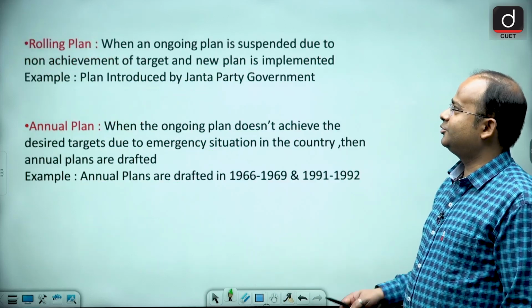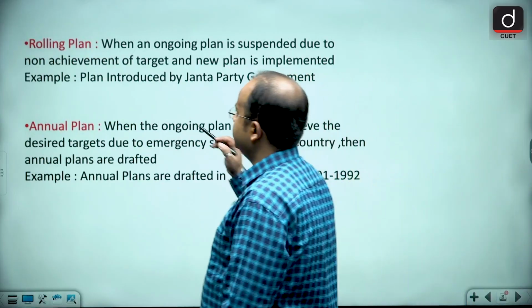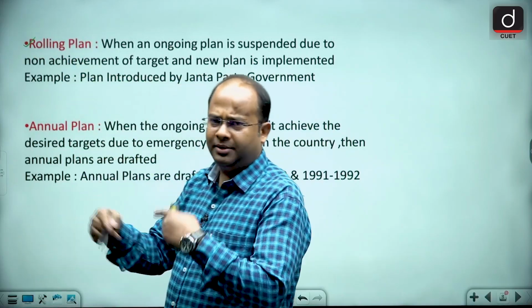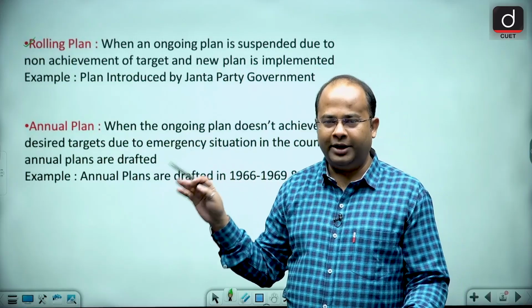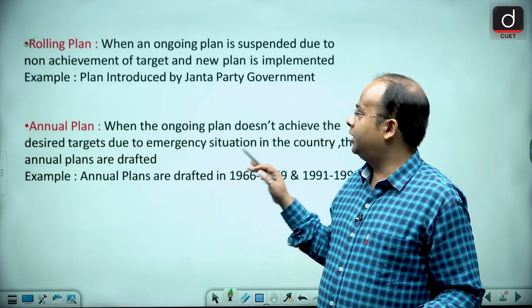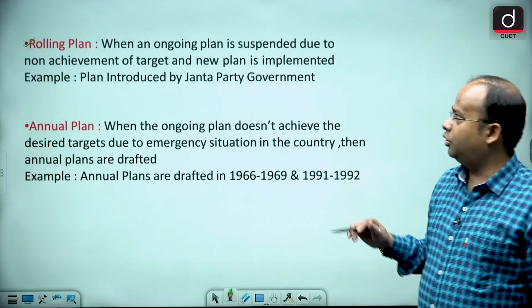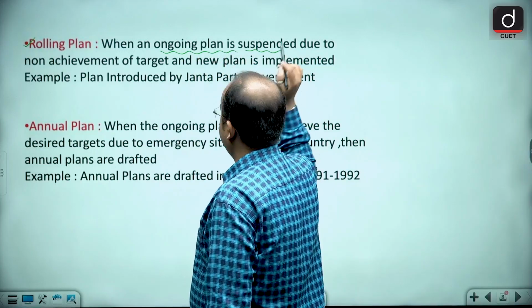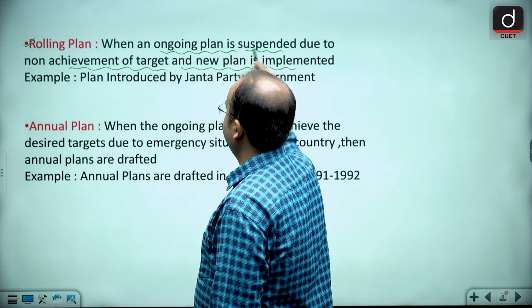Now let's come to the next plan, that is called rolling plan. Rolling means moving. In a rolling plan, the ongoing plan is stopped due to the non-achievement of the target and a new plan is implemented.